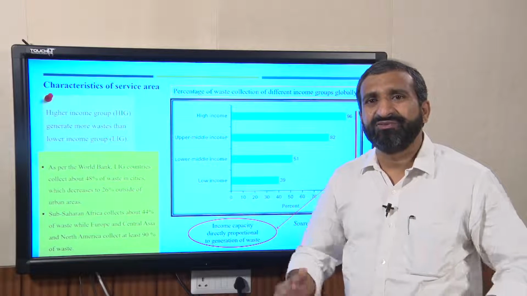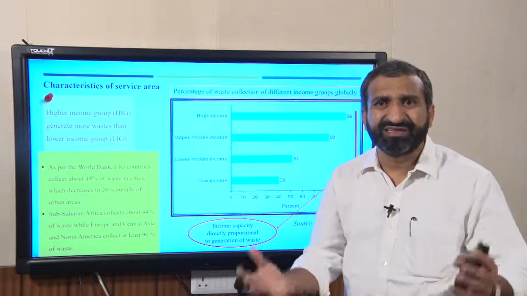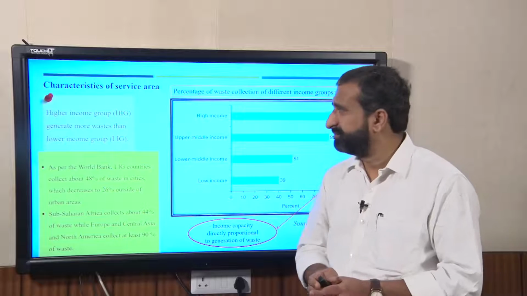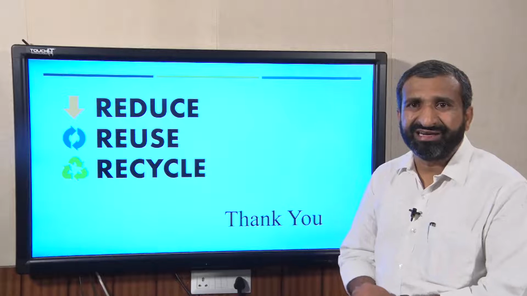So, based on that we can have different policies and different recycling facilities adopted for different cities. I think we will close this lecture by understanding the different ones.